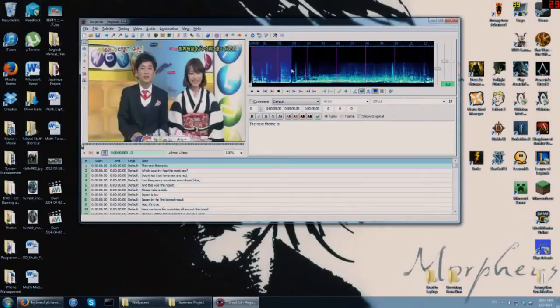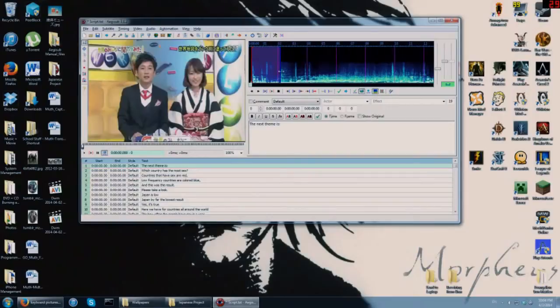So when you select a part of your video, if you hit the space bar, it plays the selection. It plays from this red, which is the start of where the subtitle is gonna be, to the blue, which is the end of where the subtitle is gonna appear. If you press spacebar, it plays from the red to the blue. If you press S, it plays from the red to the blue. So that's what S does. It starts play from the red, goes until the end of the selection.